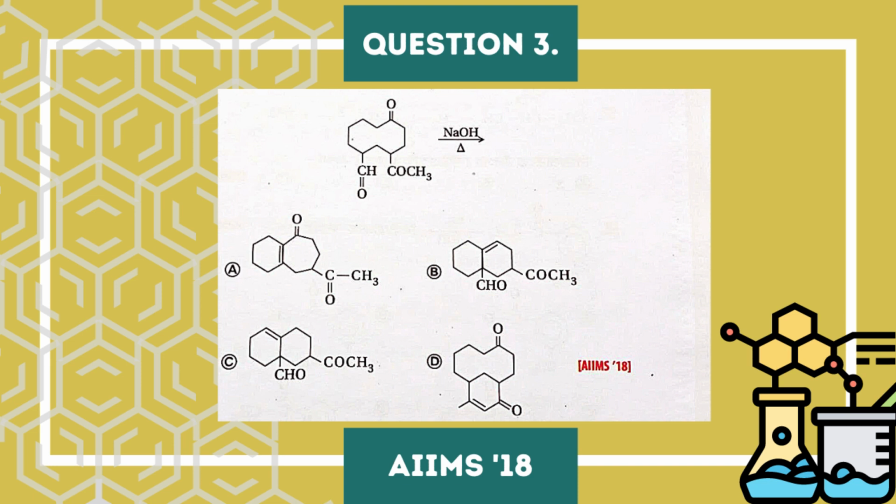I will show you the example when I write on the board. The system will contain a carbonyl group, a CHO group, and another ketonic group, and they will provide us the aldol reagent, that means OH minus. So now I am trying to solve the question.